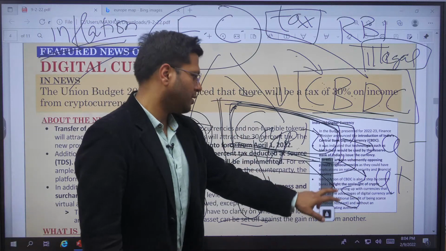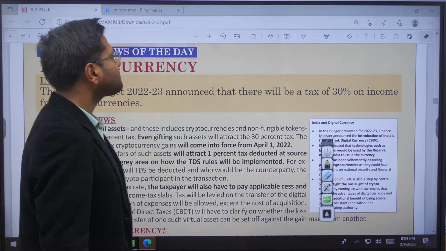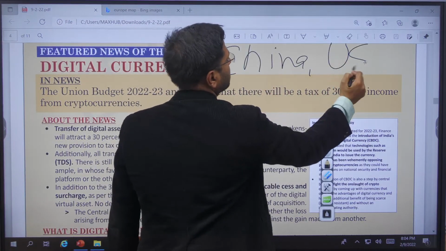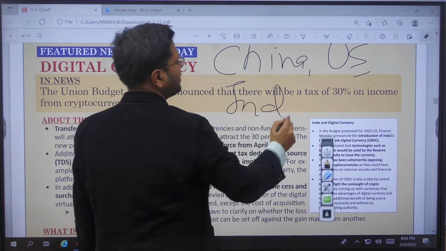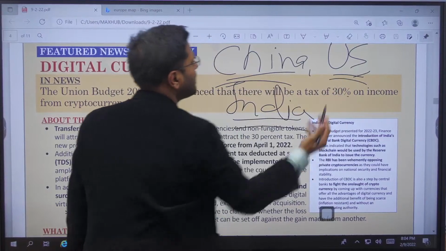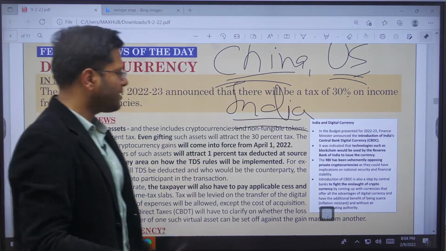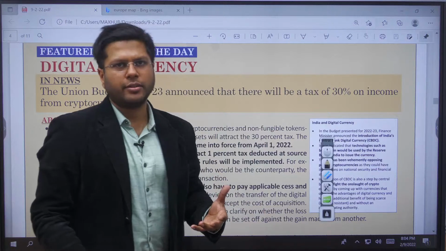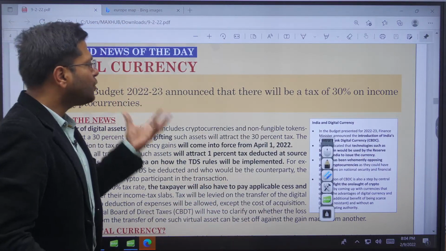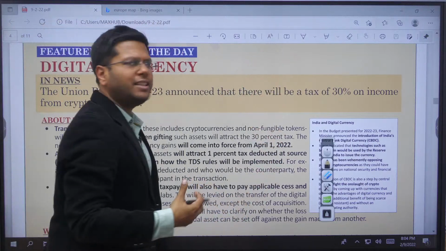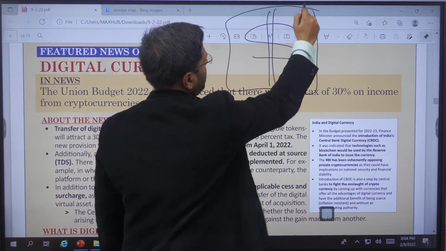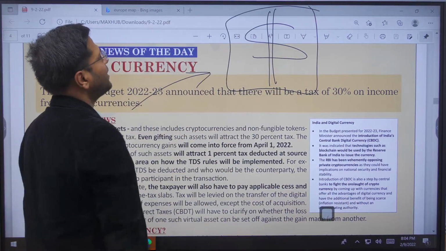Not only the Indian government, governments around the whole world are eyeing this. The governments of China, the USA, India, all the bigger economies are concerned about this, even the smaller ones. But the economies which are dependent on US currency, for example El Salvador, a country in the Central American region, are so small that their own currency is not as strong or powerful. So transactions happen in dollars. In Afghanistan, the dollar is the most welcome currency.